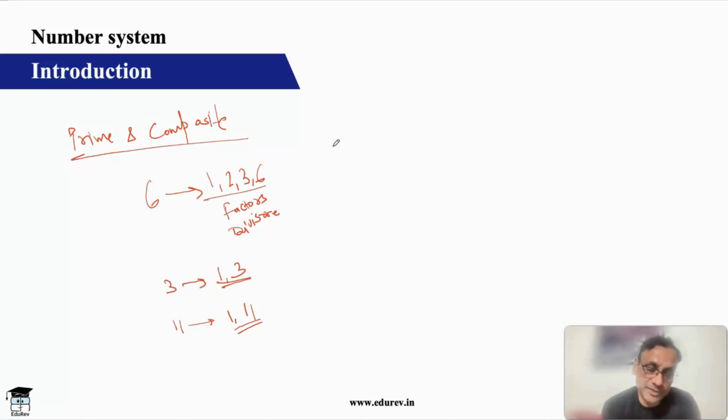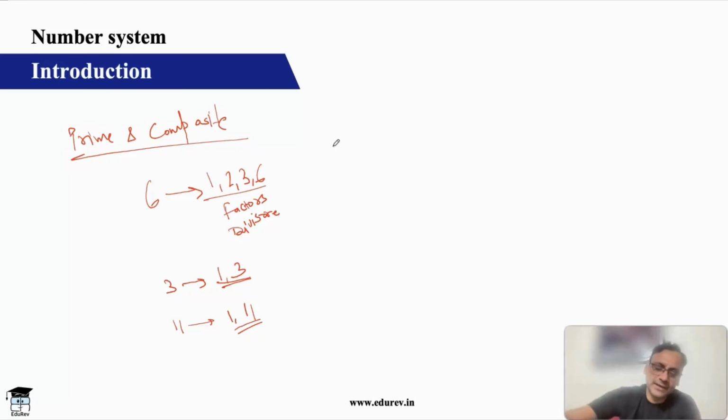And any number which has more than 2 factors is a composite number. Very simple definition. There is only one even prime number, that is number 2. All other prime numbers are odd.